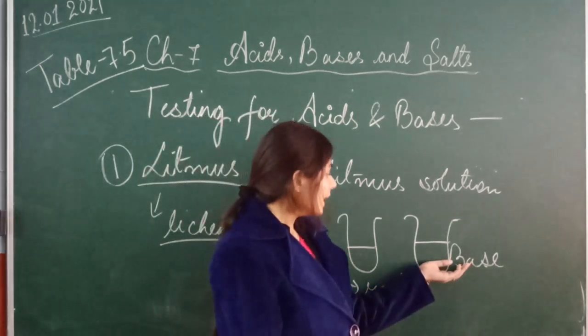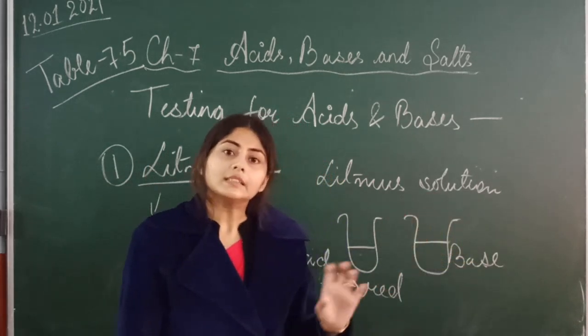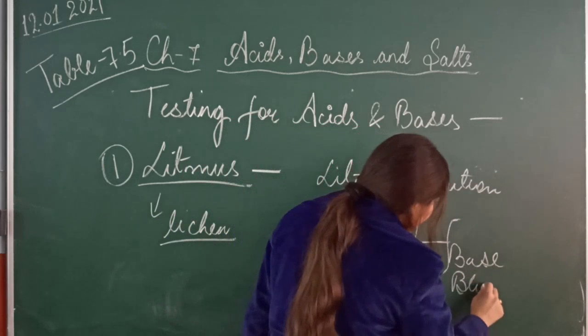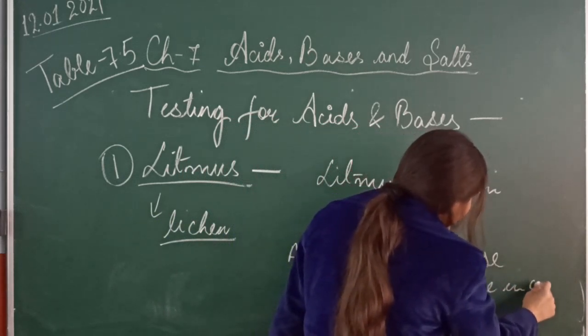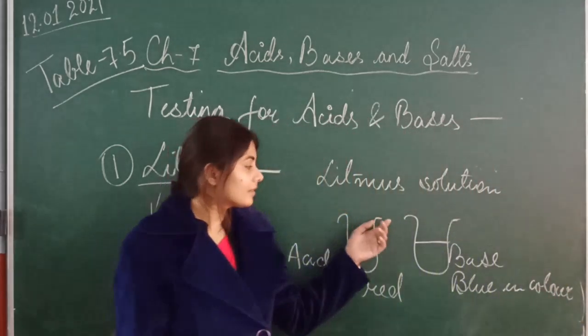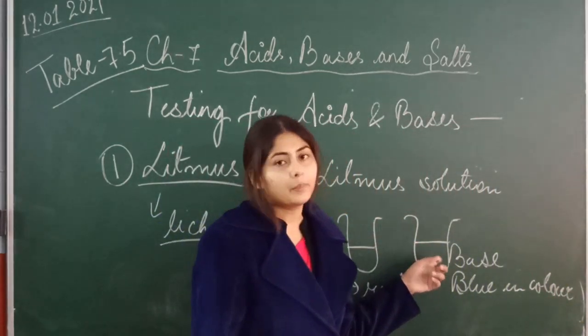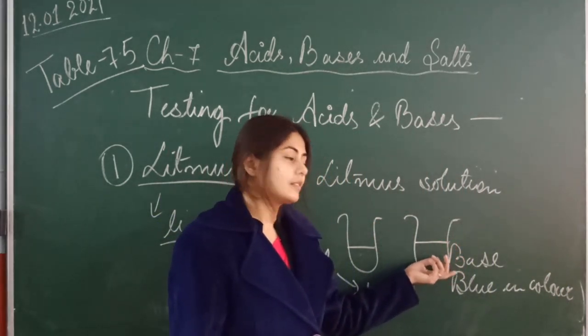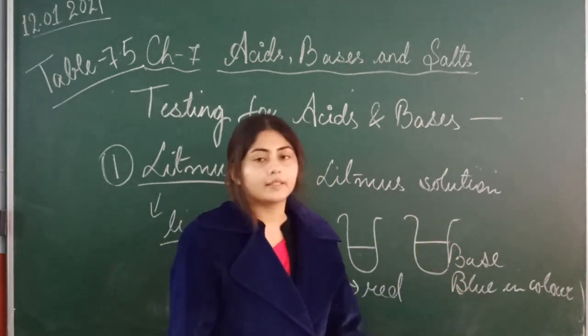If your solution turns blue in color, that means your solution is base. The base turns the litmus blue in color.